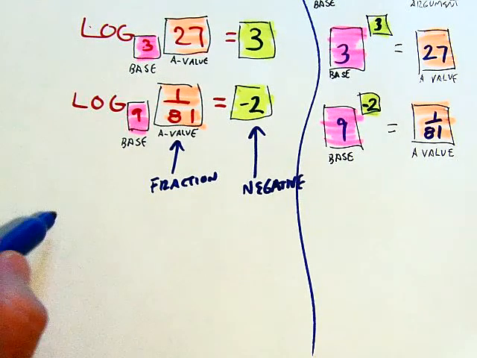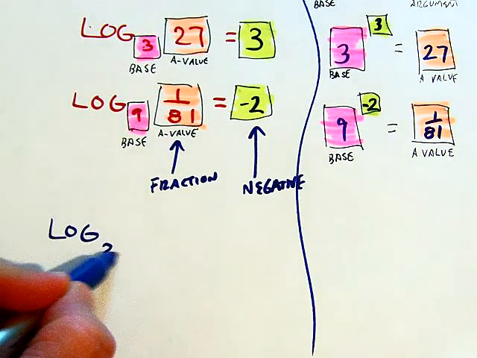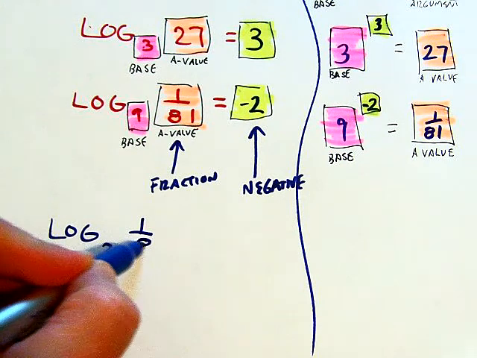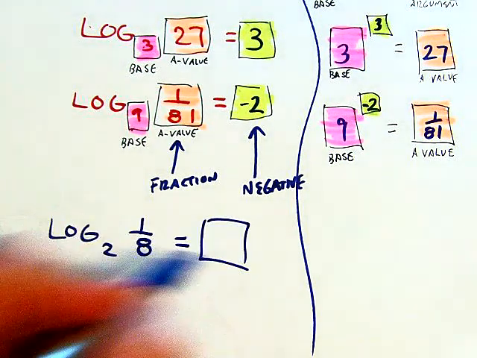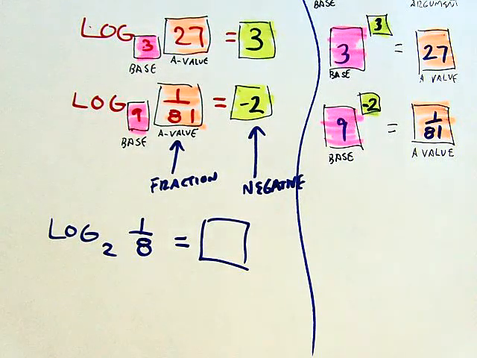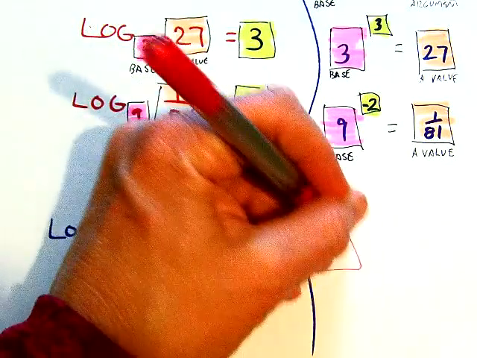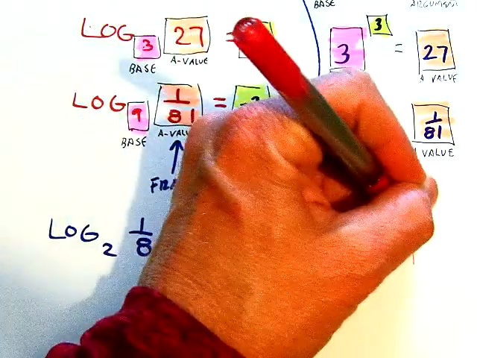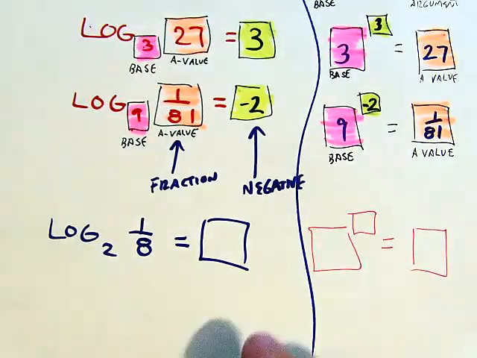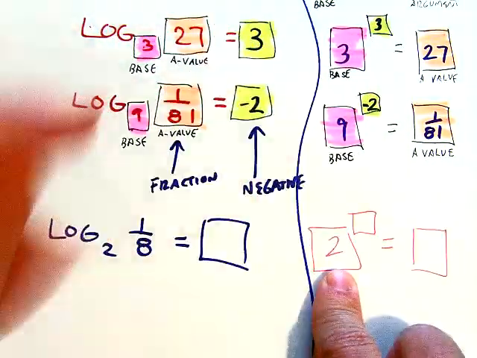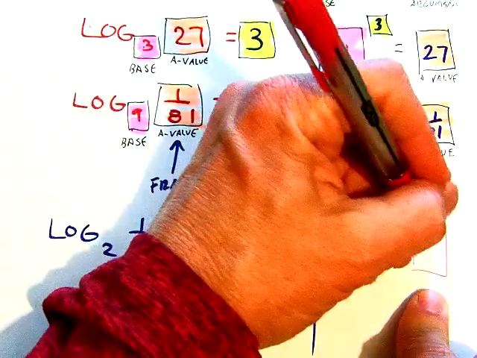So if I have log base 2 of 1/8 and I want to know what that equals, and somebody's like, oh man, Thrasher, that's a log problem. I got a fraction in there too. You're really messing me up. Then what would I do? I would tell you, hey, go think of it in terms of exponent form. 2 is my base. The a and the b value are going to get separated.